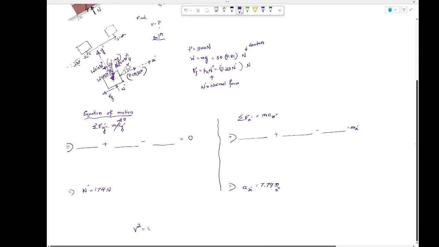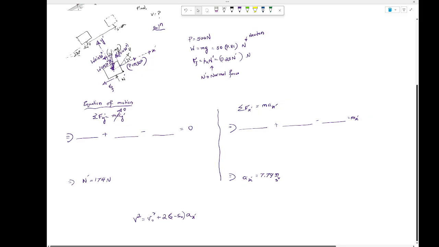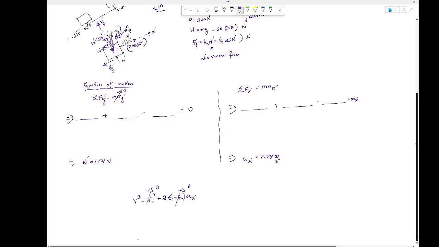Okay, and finally you're going to use it in this equation. Remember, the final velocity squared equals the initial velocity squared plus 2 multiplied by the distances, final minus initial, multiplied by this ax prime. From there, you know this is 0, this is 0. You plug in the other values, and then you find the value of the velocity, and it would become 9.7 meter per second.